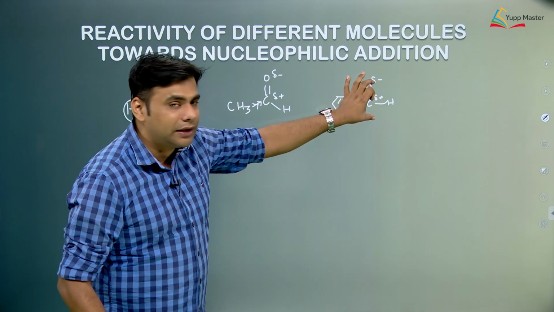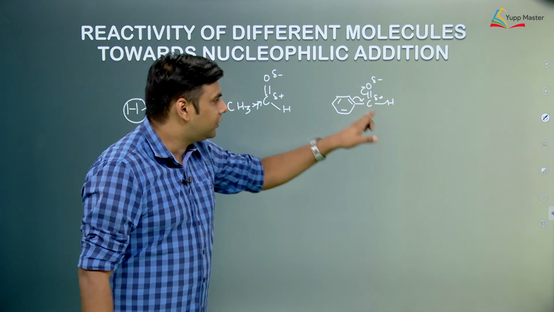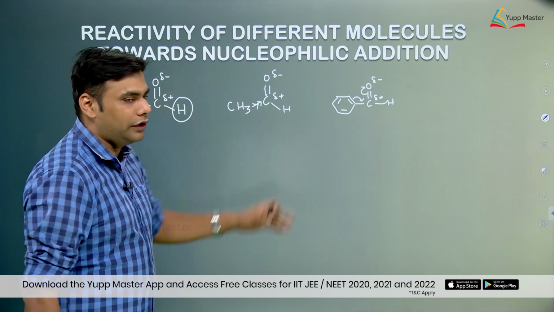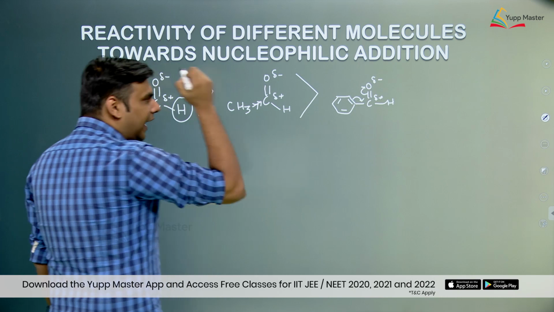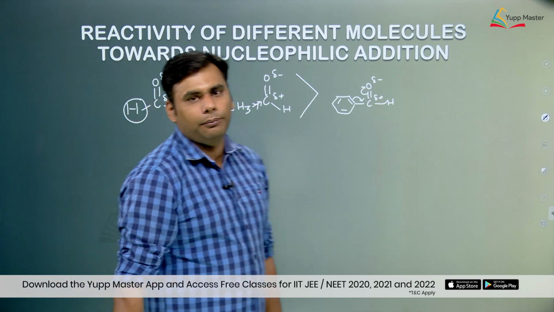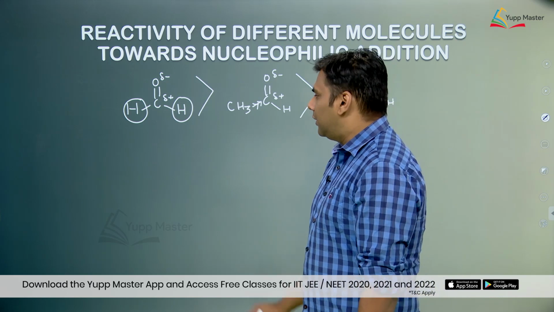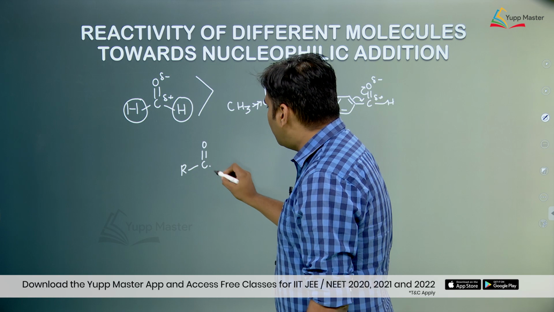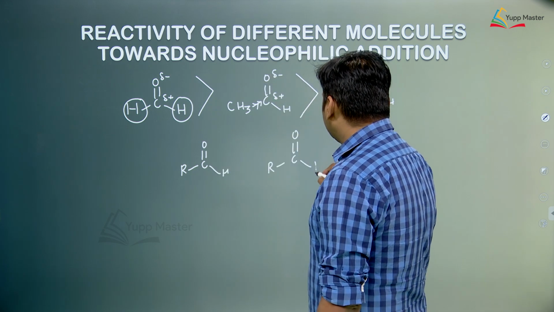Because of resonance, the C double bond O is stabilized, due to which Grignard reagent won't attack easily on this molecule as compared to these two molecules. Hence, formaldehyde will be more reactive than acetaldehyde, and acetaldehyde would be more reactive than benzaldehyde towards a nucleophilic addition reaction. Suppose we compare this with a ketone. Let us compare an aldehyde with a ketone.